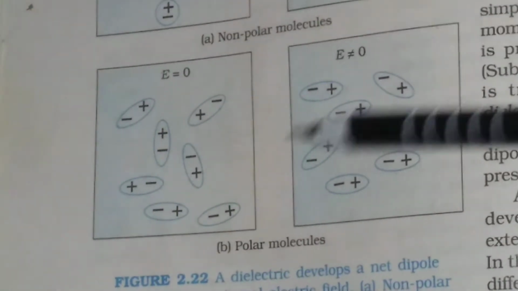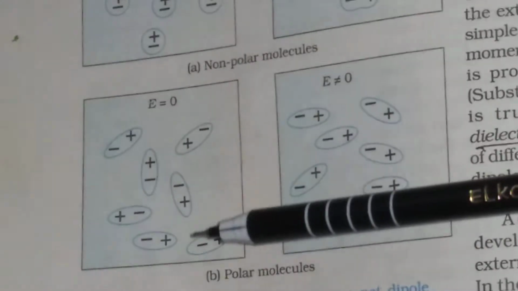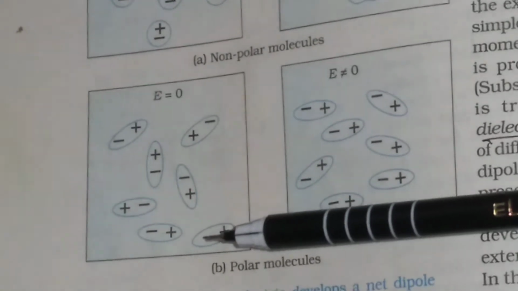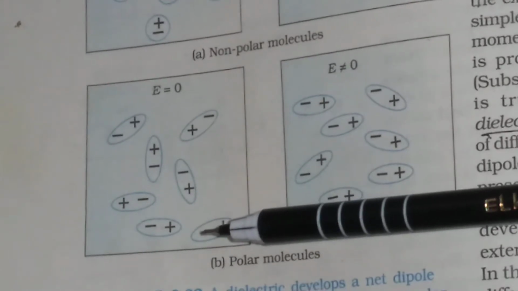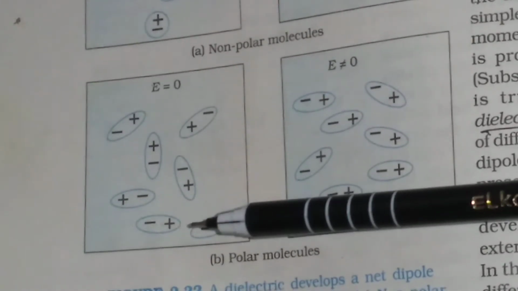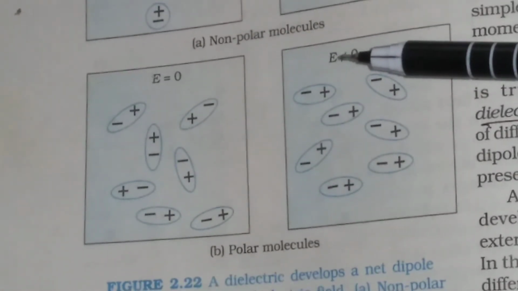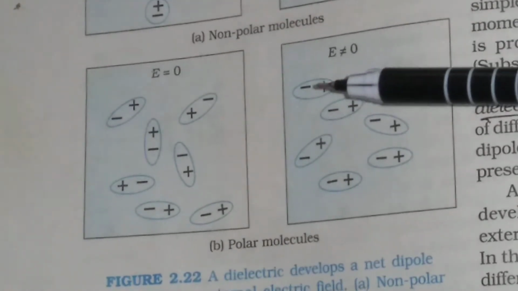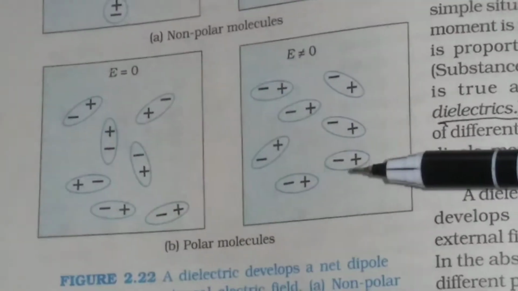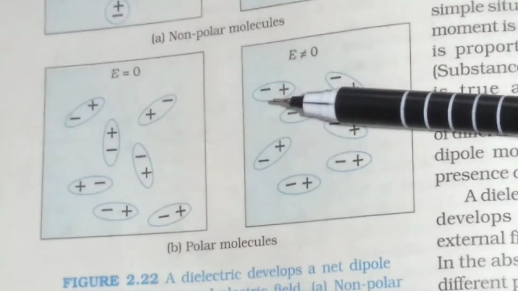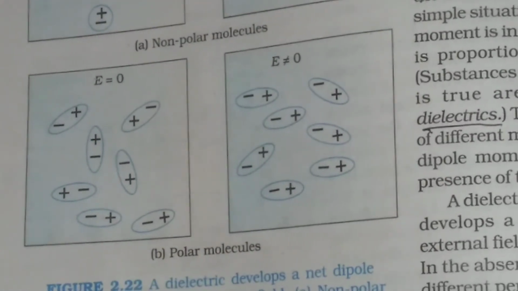You see, in polar molecules, when E equals 0, the molecules are so arranged that the net dipole moment is equal to 0. The plus of one molecule is towards the minus of another molecule, like this. So the net dipole moment will be 0. But when a field is applied, the dipoles are arranged in such a way that the plus is oriented in one direction and the minus is oriented in the other direction. So the molecules exhibit a net dipole moment.